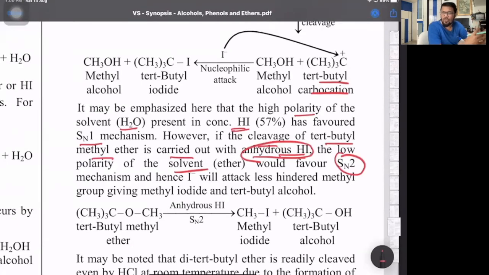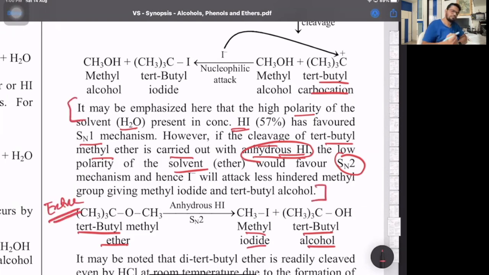So for that, we require a polar solvent. But if it is only anhydrous HI without water, anhydrous HI will have less polarity. Then it will favor SN2 with tertiary butyl also, to give tertiary butyl alcohol and methyl iodide. So it's basically extra information there, depending on the polarity of the solvent.